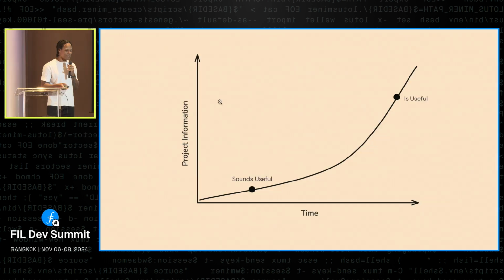The way we've solved this in retro funding, retroactive goods funding, is to basically say, well, in the beginning we think that an idea sounds useful, but we don't know. So how about we just wait until we have more information? We let the project do whatever they're doing, and we get to some point in time when we know that the project is useful. It's producing some good that we think is good, and we are going to try and avail ourselves of that good. So over time, we figure out that a project is useful, and then we can fund that. That's great, right? We've just avoided the problem entirely: we wait for the goods to materialize, and then we fund those. Sounds good.